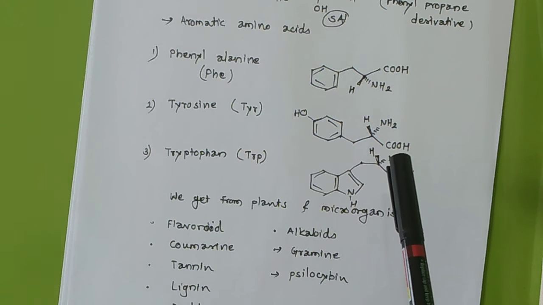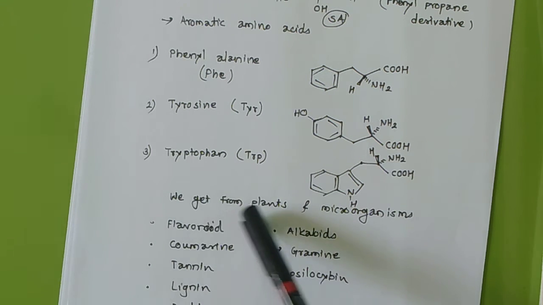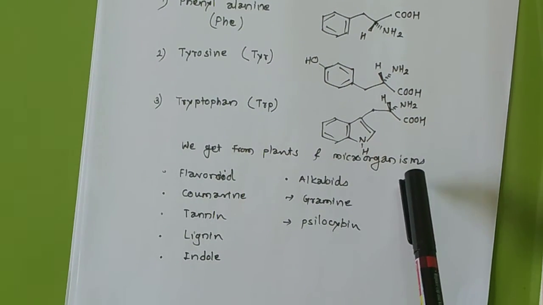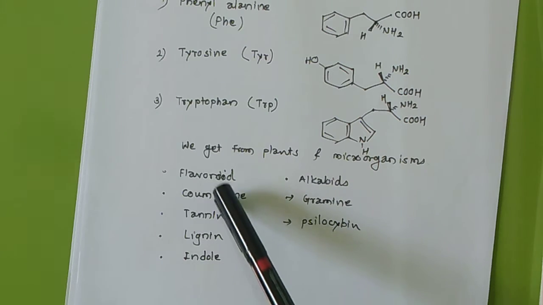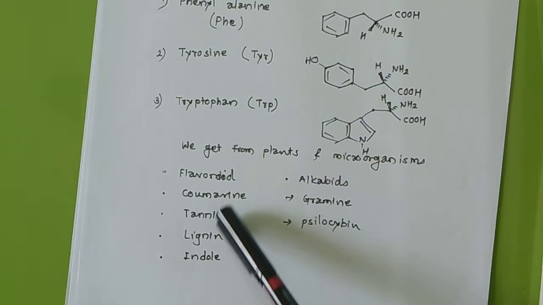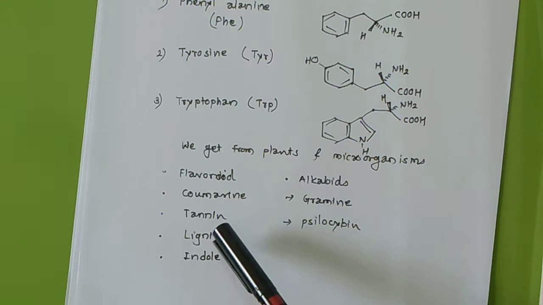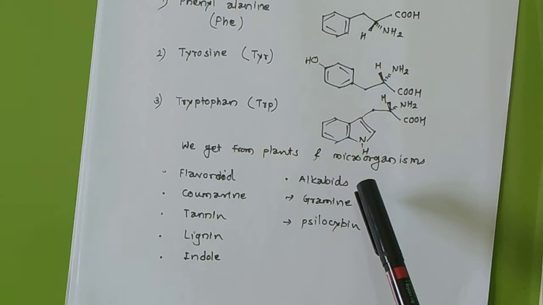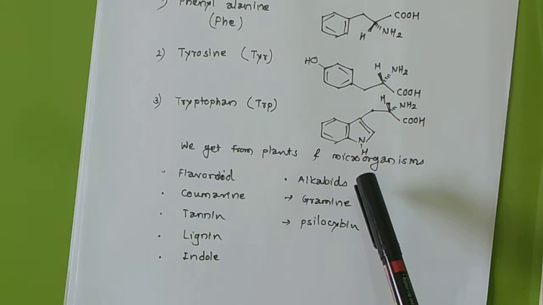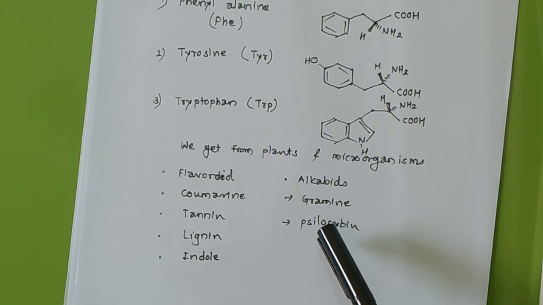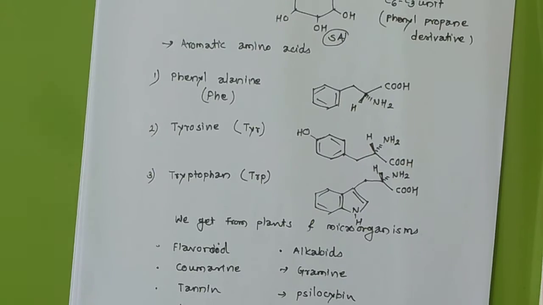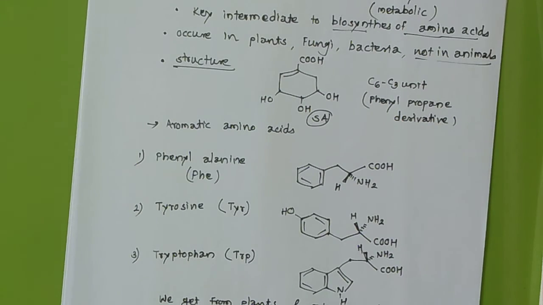So we should get them from plants and microorganisms only, and like that we can prepare important molecules, which are flavonoid, coumarin, tannin, lignin, indole derivatives, then alkaloids. So many alkaloids are there. Out of these I have written two here, gramine or psilocybin. So this is all about the shikimic acid pathway.